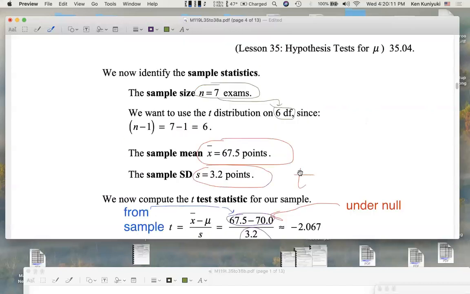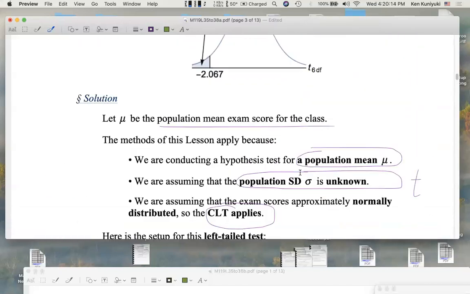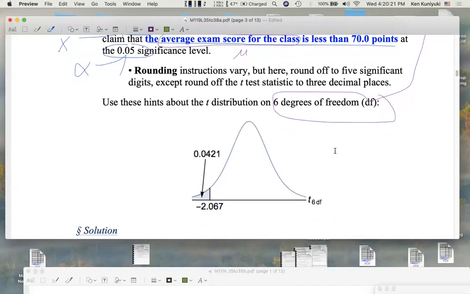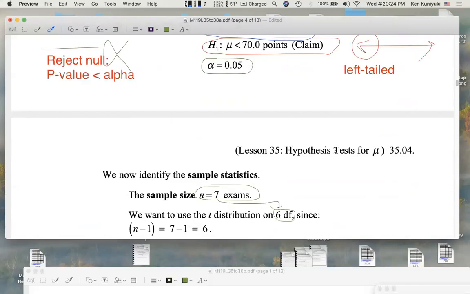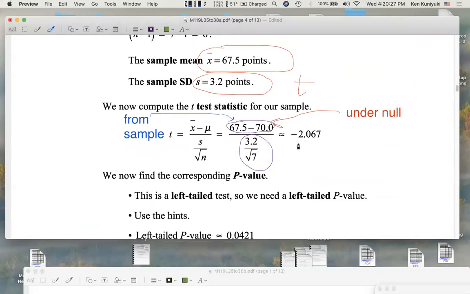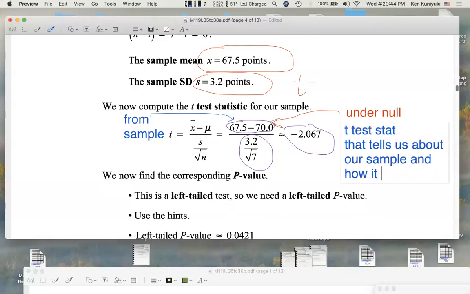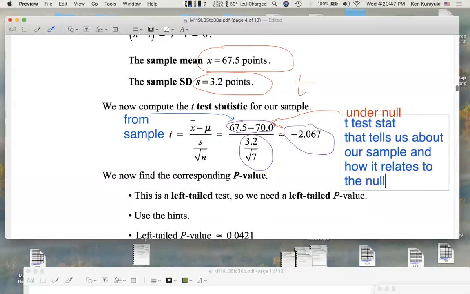And we're going to 5 sig figs. My recommendation here is to round out to 5 sig figs, or sig digs. In the middle, round out the t-test statistic to 3 decimal places. Okay, so when you do this, it turns out you'll get negative 2.067 as your test statistic for t. So this is the t-test statistic that tells us about our sample and how it relates to the null.